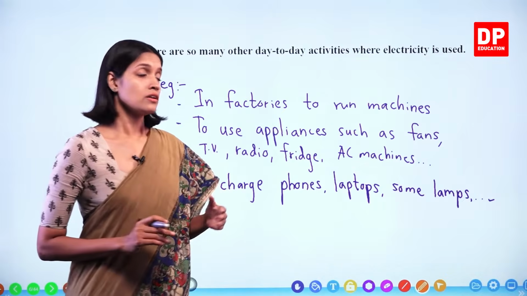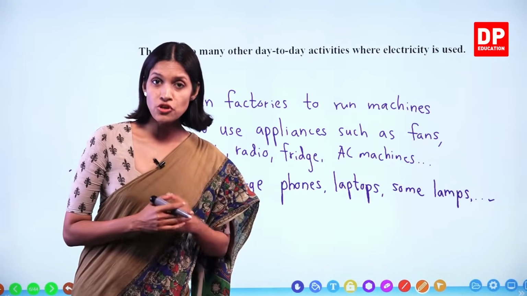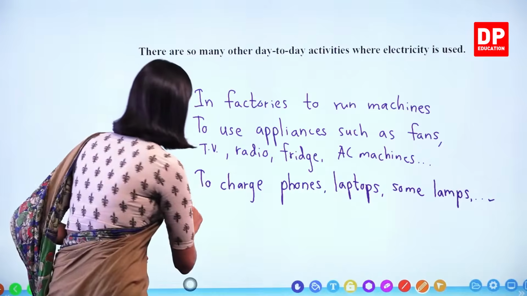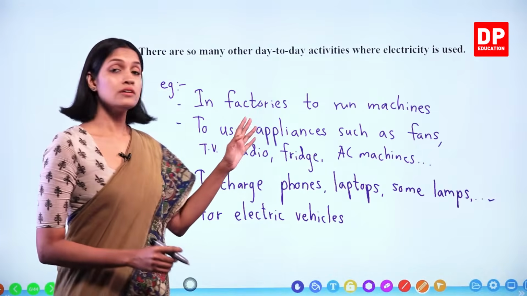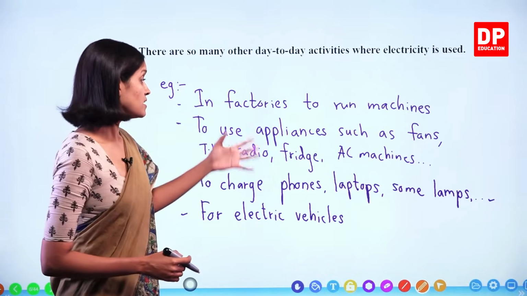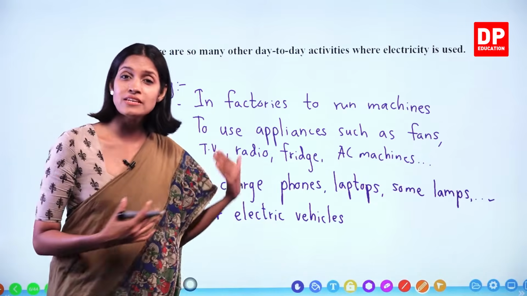Electric vehicles also need electricity, right? For electric vehicles. Okay, children.